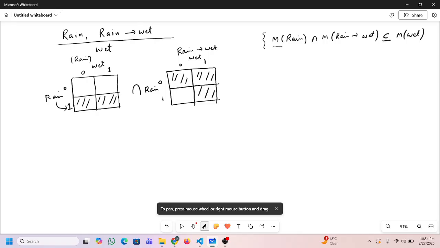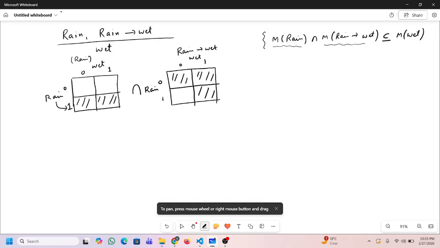Because we have one model F1 and another model F2, and the intersection of both will basically be our KB. If the model of KB is a subset of the model of G, then I can say that KB entails G. So here it will be KB entails wet. That means it is true.